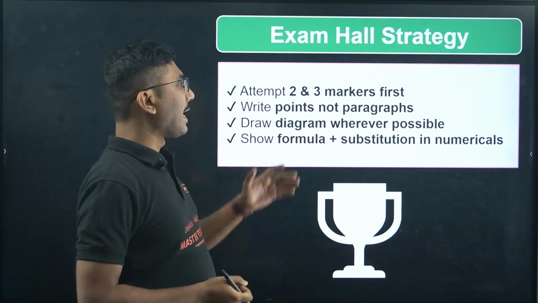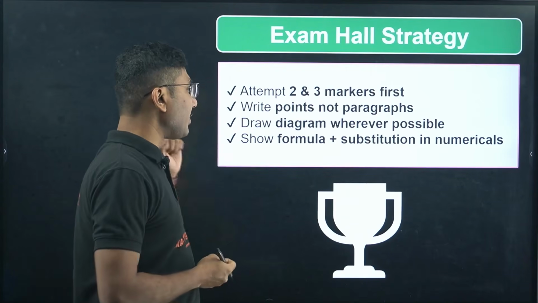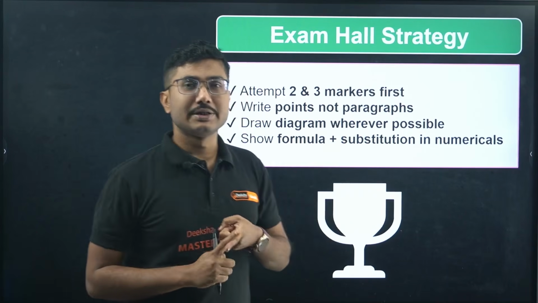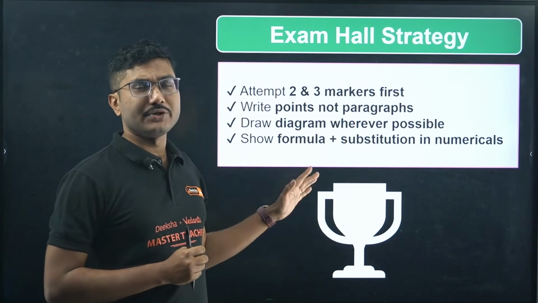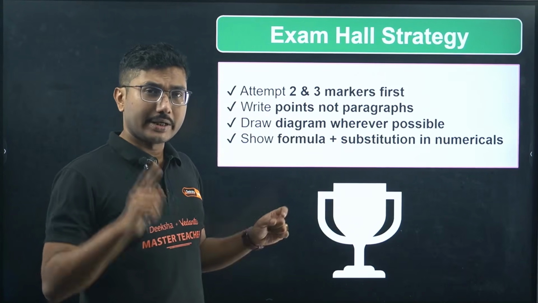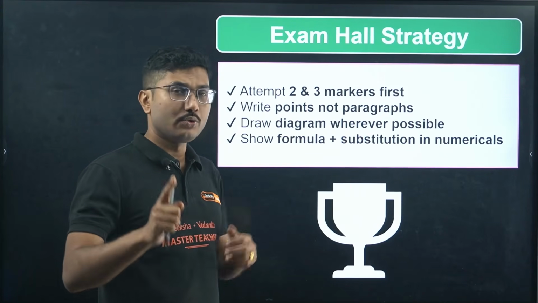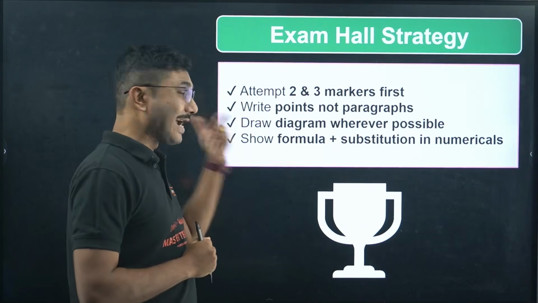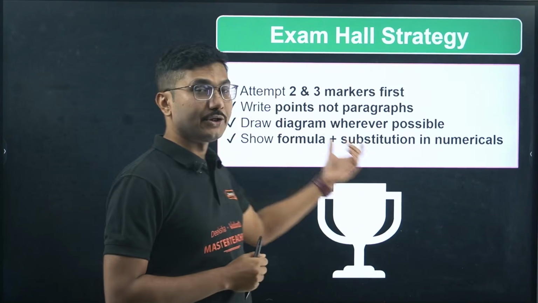Draw diagrams whenever possible. It is very important for all types of questions, derivations, numericals and short answer types. If a diagram is required, draw it, do not skip it thinking it is not required. Next, when solving numerical questions, write the formula clearly and substitute the values.